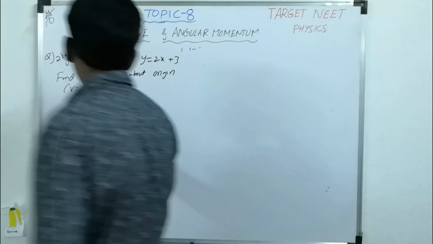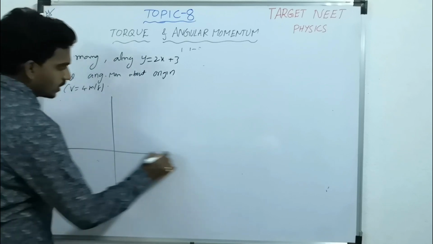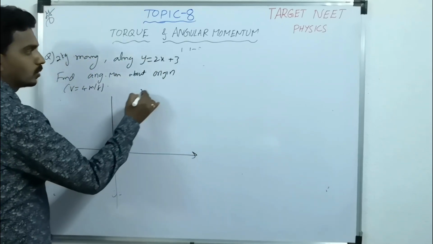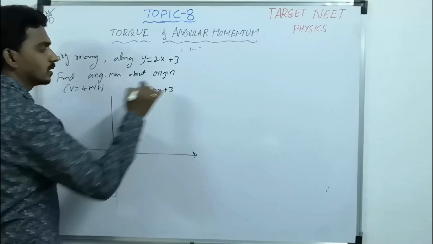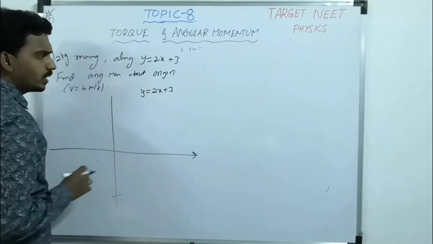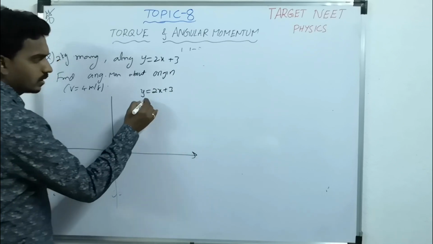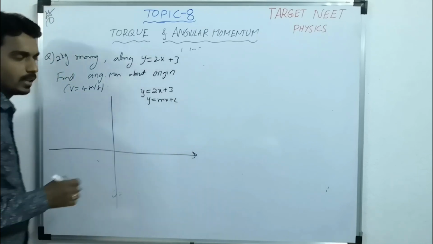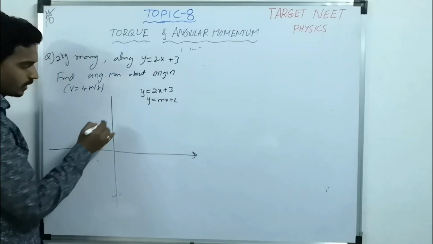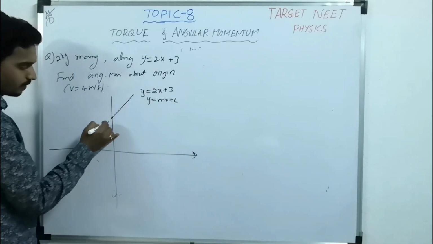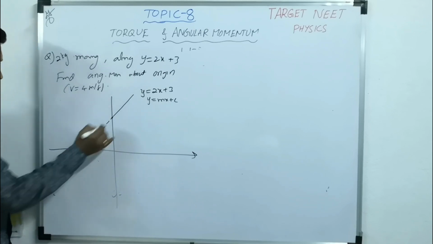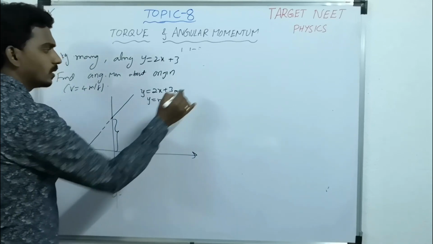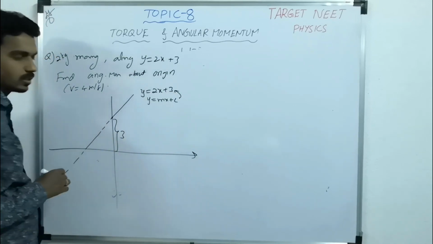Let's take first, what is the graphical representation of this one? y equal to 2x plus 3 means y equal to mx plus c form. Positive slope with positive intercept, in this way. What is the positive intercept? 3. So this value is 3.